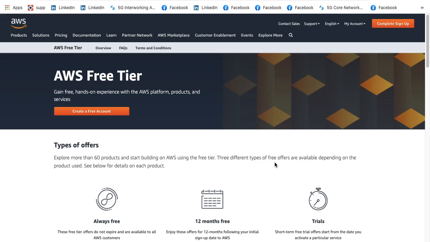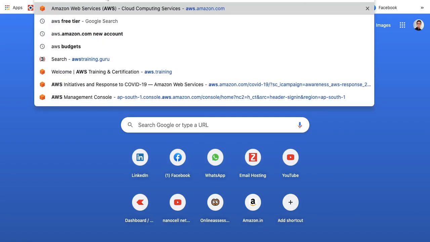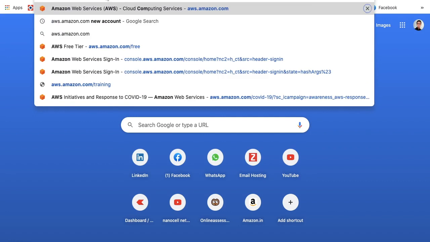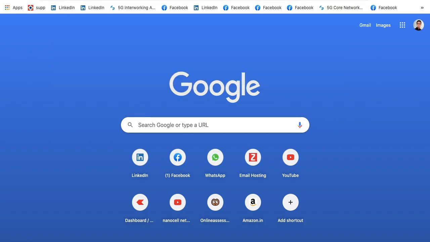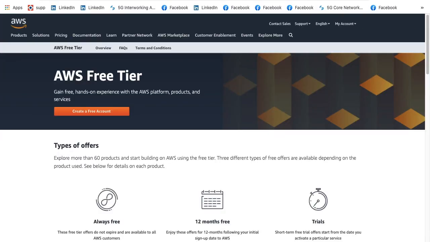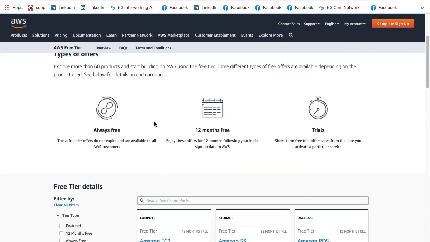So in this session we are going to talk about AWS free tier and how to sign up for a new account. In this scenario, we will just type in the browser aws.amazon.com/free. When this page opens, what we see here is the AWS free tier account, and it tells you there are services which are always free, some services which are 12 months free, and then some are trial services.